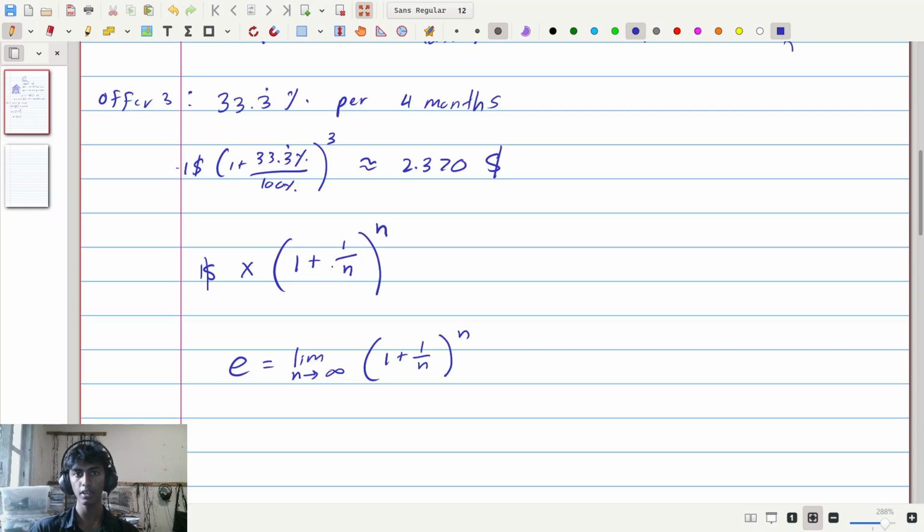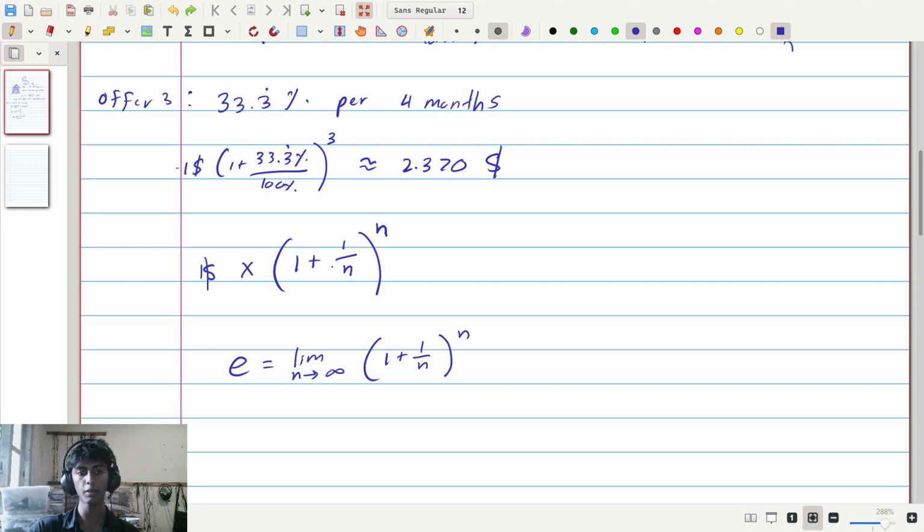As I said, if you keep accepting this guy's offers, i.e. you keep breaking the year into smaller and smaller pieces and then accepting his offer, where he multiplies your money every 1 year divided by n a period of time by a factor of 1 plus 100% divided by n, this is what you're eventually going to end up with.